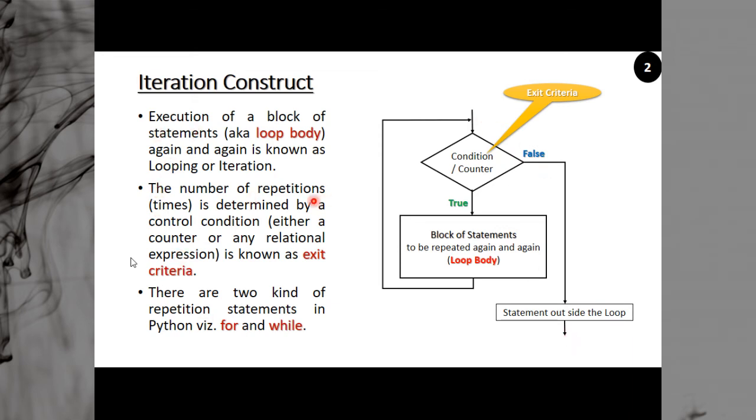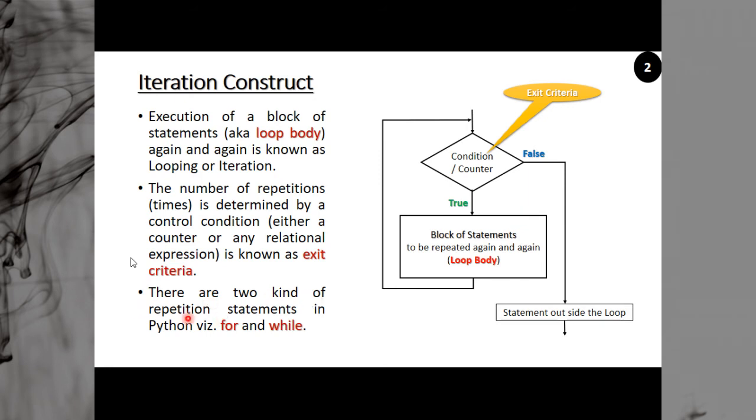So the number of repetitions, or number of times, is determined by a control condition. It can be either a counter or any relational expression or even an object also. We will discuss this object repetition also, but this is not going to be covered right now. So that thing which determines how many times the loop will be executed is called exit criteria, and the statement which is going to be repeated again and again is called loop body.